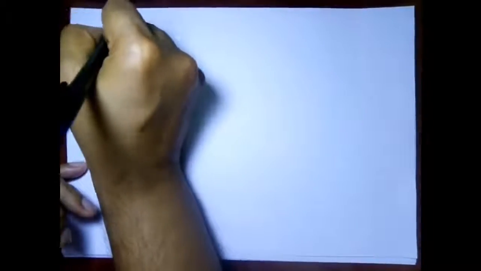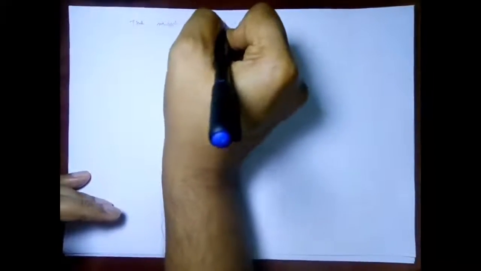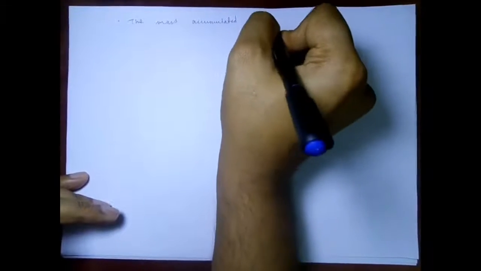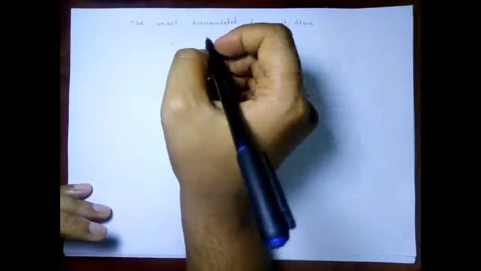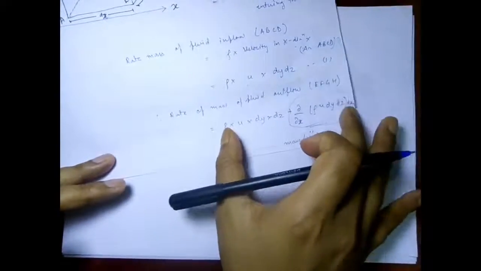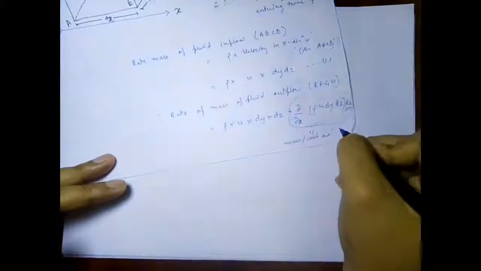Therefore the mass accumulated per unit time will be equal to the difference between these two. So if I subtract this from this, suppose this is equation 2, it will be basically equation 2 minus equation 1.